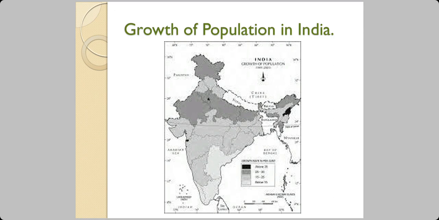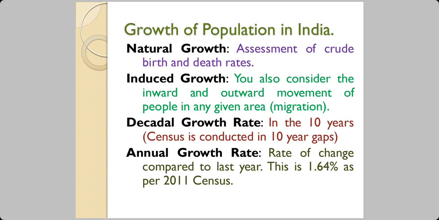Now, this is about the growth of population in India. We already told you that growth of population means the number of people growing. Number of people growing is because of principally two reasons. One is the number of births are increasing. The second is the inward migration is increasing.